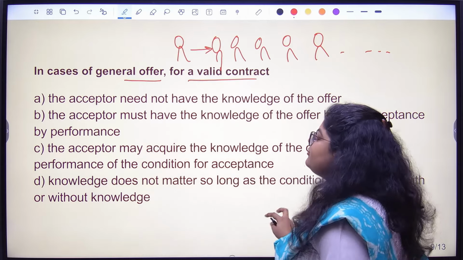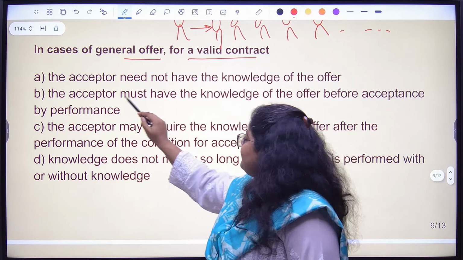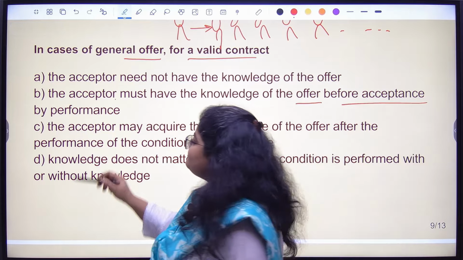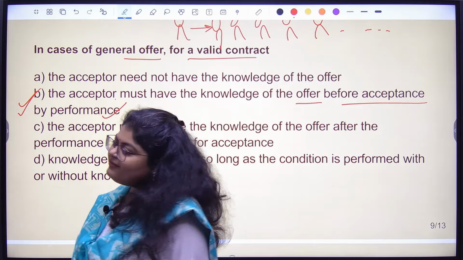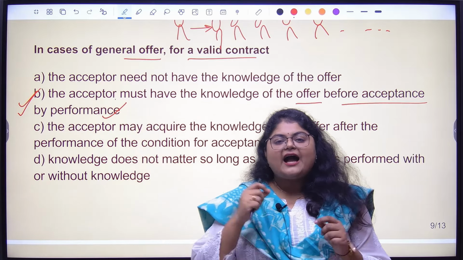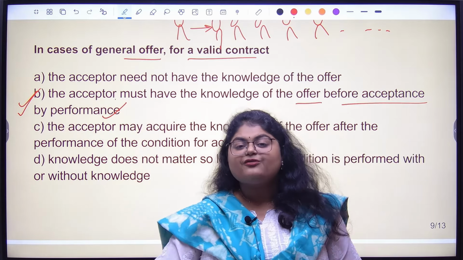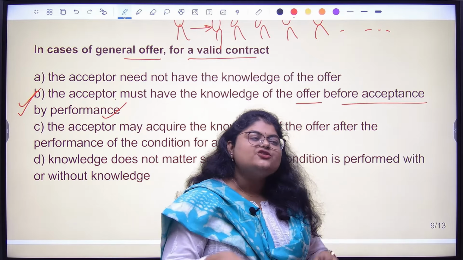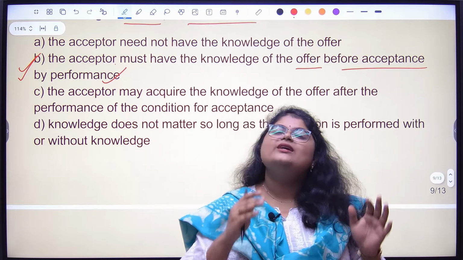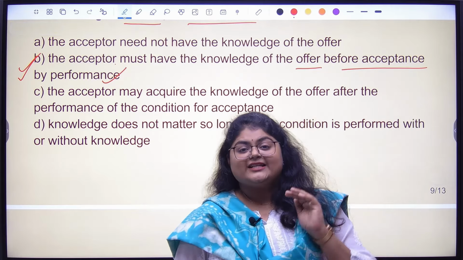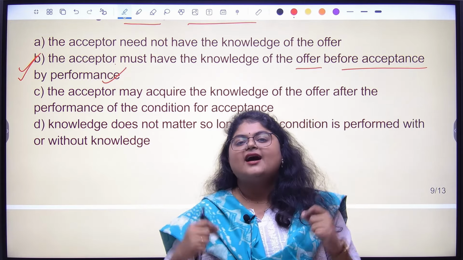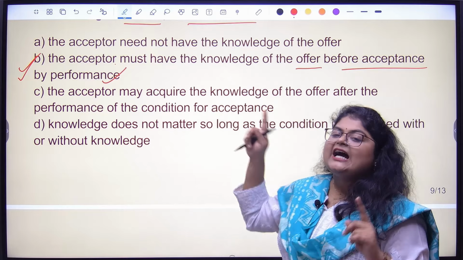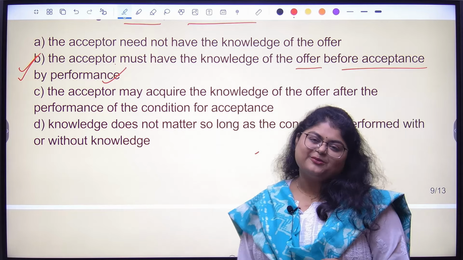In cases of general offer, the acceptor must have knowledge of the offer before acceptance by performance. This is a very, very important condition. If I want to accept something, I should first have knowledge of such offer, right? So in a general offer, I should always have knowledge that such an offer existed even before I start doing any of the conditions given in the offer. So this I want you to learn by heart. Again, if they want to ask tough questions, this type of question will be asked.